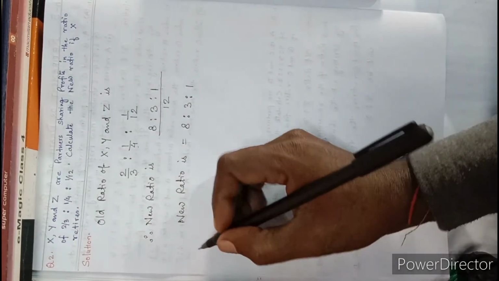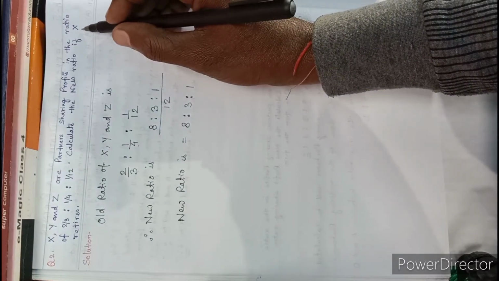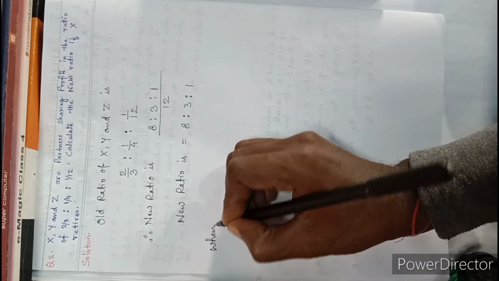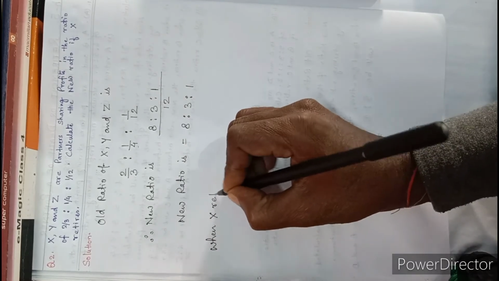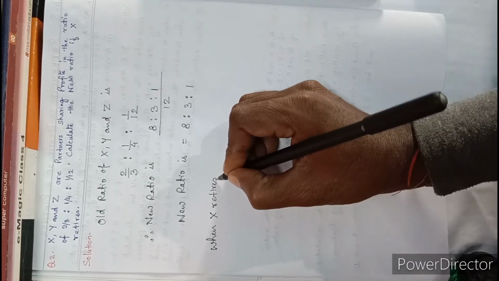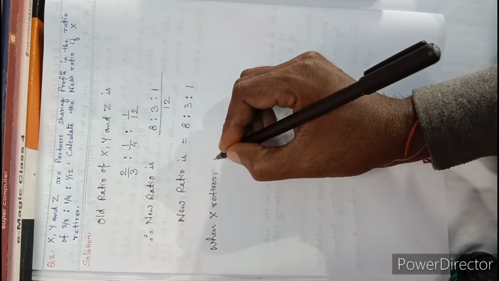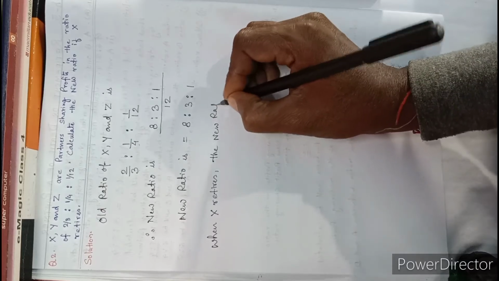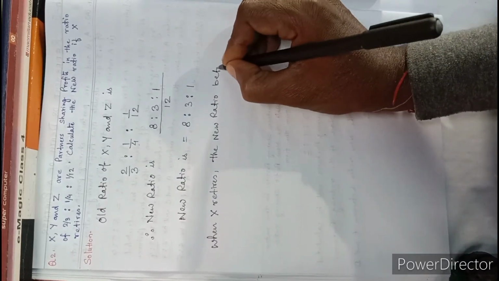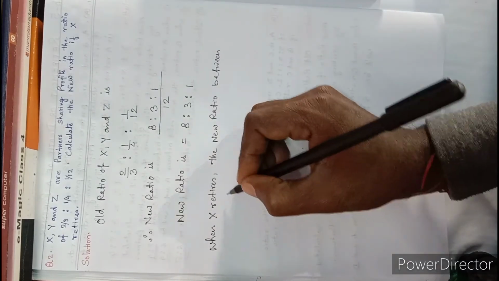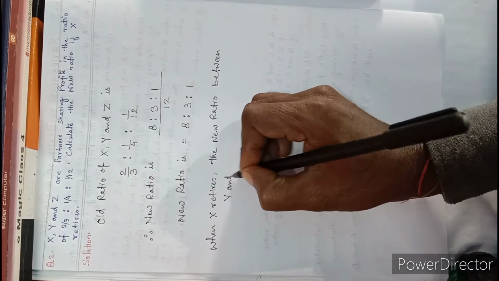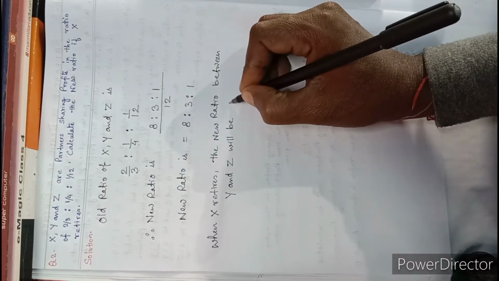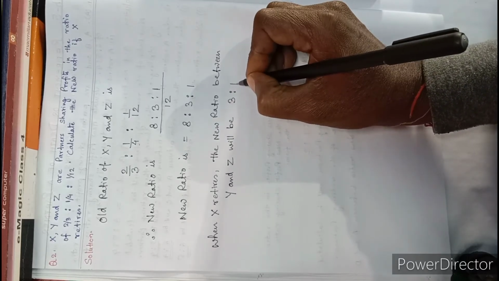So the retiring partner is X. X is retiring from the business. So when X retires, the new ratio between Y and Z will be 3 is to 1.